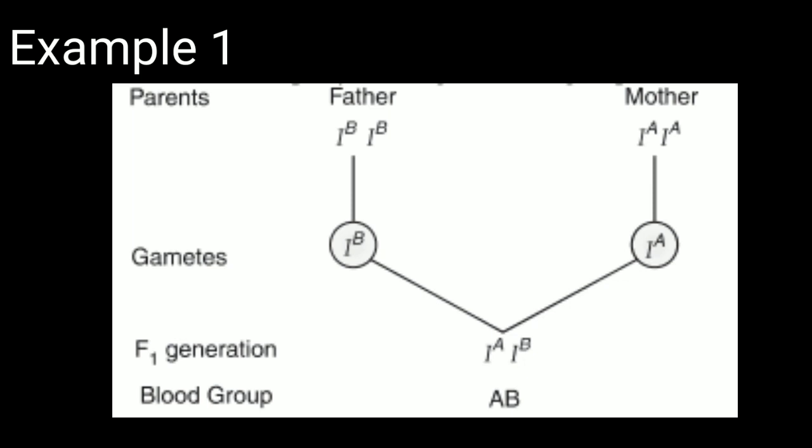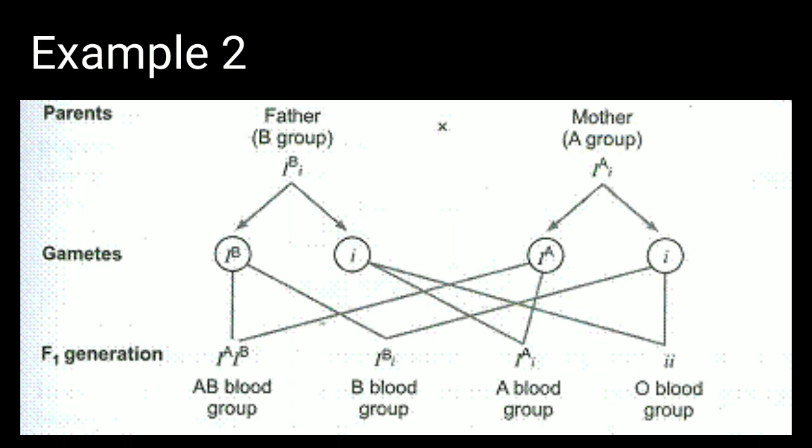Now let's come to example 2, example 2 for the blood groups. In this case also, the father possesses blood group B and the mother possesses blood group A. But here the genotypes are different. Both the father and the mother are heterozygous. The father possesses the genotype capital IB, small i, and the mother possesses the genotype for blood group A, that is capital IA, small i.